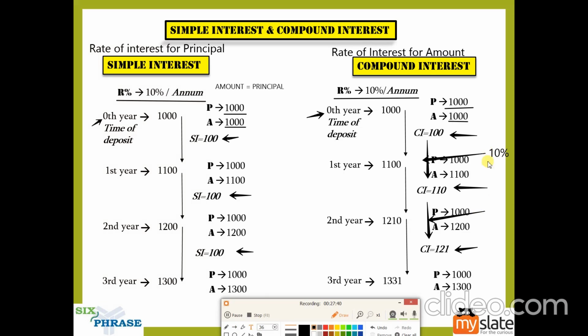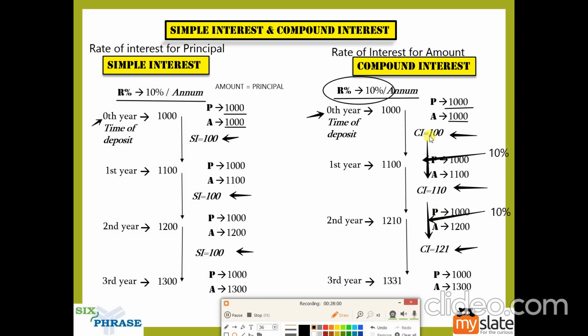What is this 10%? It is R percentage. So this will be the increase percentage of interest for consecutive years.